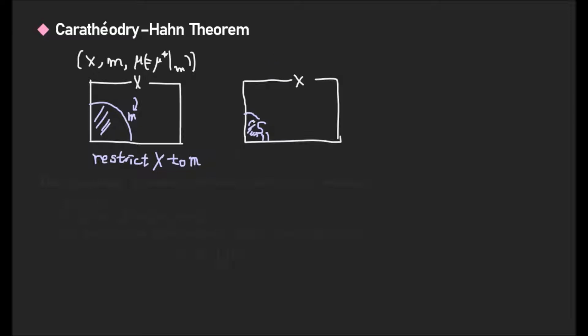But I want to construct the measure space by extending S to M. By extending the arbitrary set to the sigma algebra, I want to construct the measure space by an extending method.